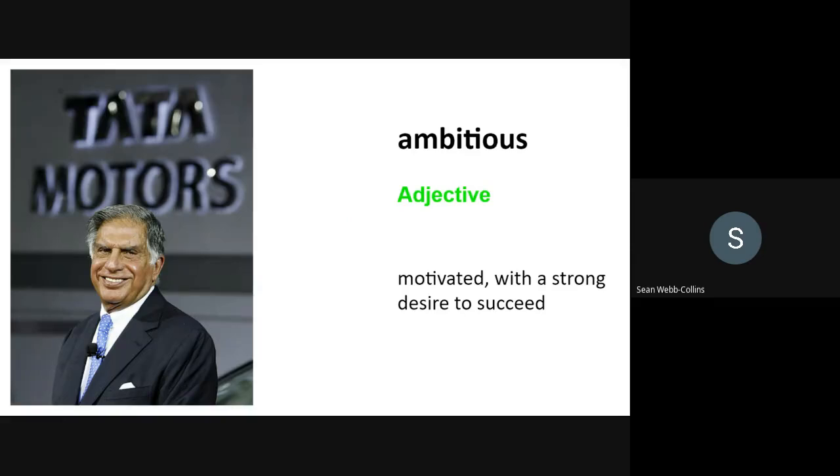Is there one more word form we can think about? Yes, it is the adverb ambitiously. For example, when Andrew was a child, he ambitiously wanted to grow up to be an astronaut. So once more, what are the word forms we covered? Ambitious, the adjective, ambition, the noun, and ambitiously, the adverb.